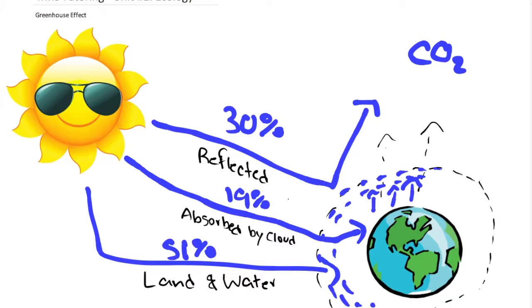And to potentially stop this, we need to reduce the amount of carbon emissions. Carbon emissions are really bad, as they not only contribute to the greenhouse effect, but they also pollute the air and the environment that we actually live in. So carbon dioxide should be limited in the atmosphere to help with a lot of the heat and temperature rises in the atmosphere.